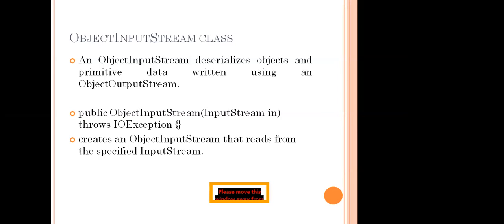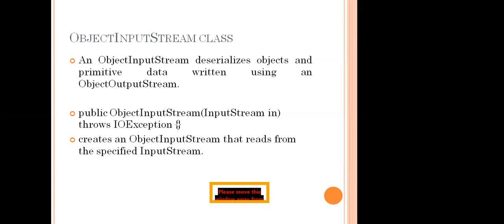So the object and primitive data types were written by using the output stream. We have data in the output stream. Once this write method has happened, we get the output as a stream. By using this stream, we are deserializing and getting back the objects.